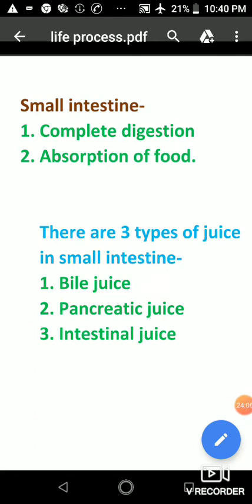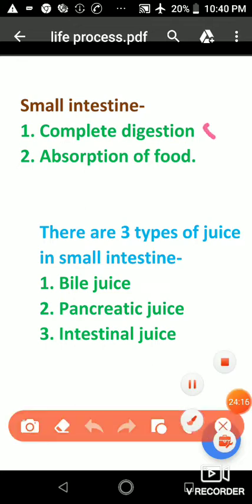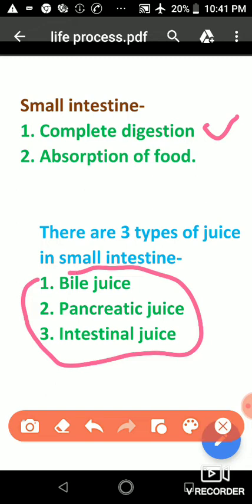This juice also contains some enzymes which digest all components of food completely. So complete digestion occurs in small intestine with the help of these three types of juice.